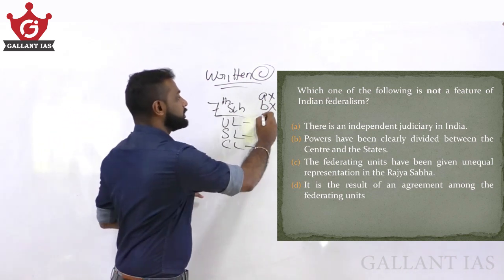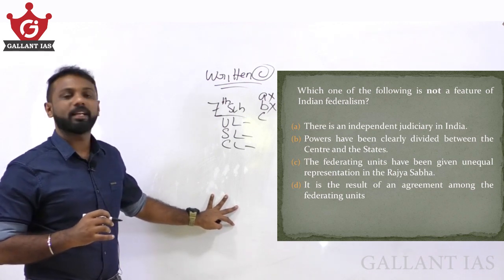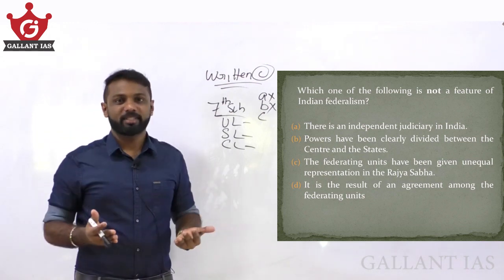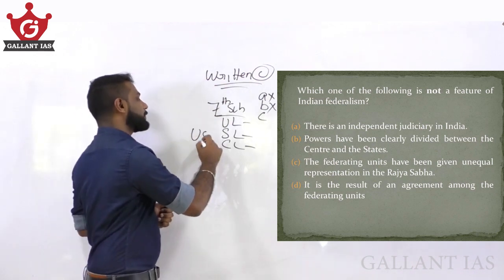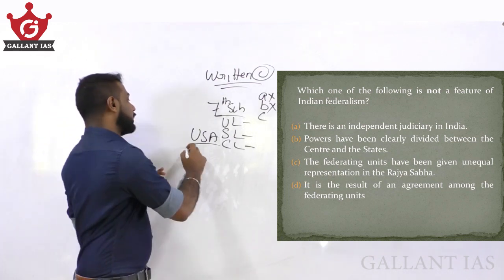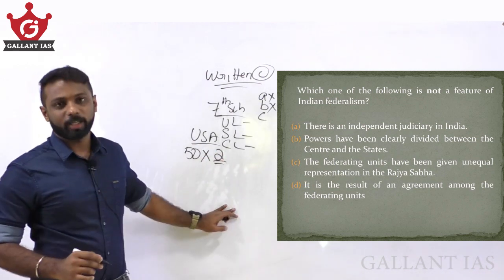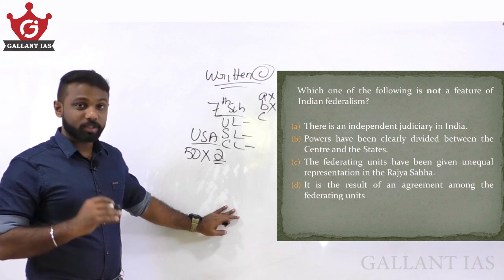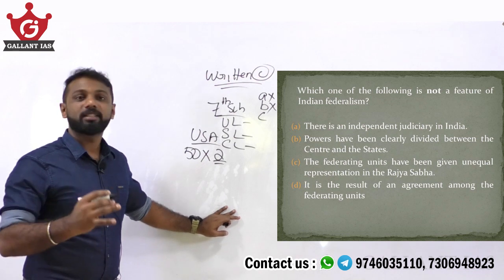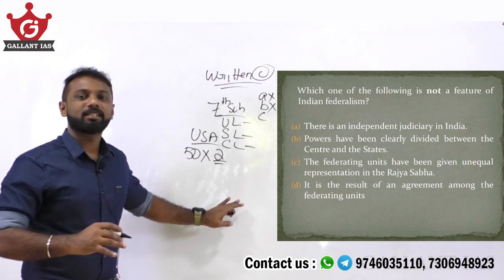Fine. Moving on to statement number C. The federating units have been given unequal representation in the Rajya Sabha. See, in our Rajya Sabha, that is the Council of States, the states are not equally represented. In the United States of America, the states are equally represented in their upper house. That means all the 50 states are given equal representation, that is 2 members each in their upper house. But under our constitution, we allocate seats based on the population. So states with a large population have more MPs in the Rajya Sabha, and states with less population have fewer seats in the Rajya Sabha.